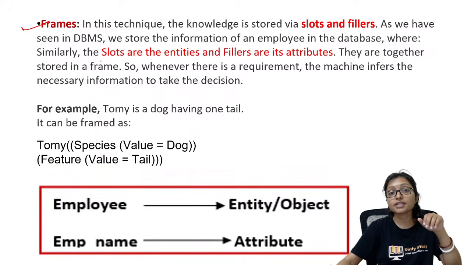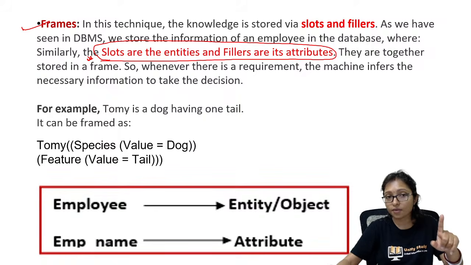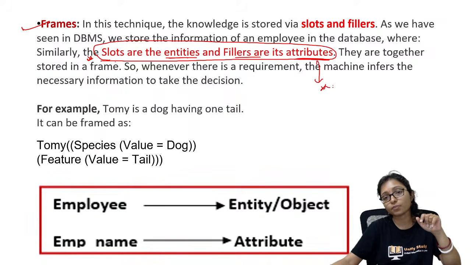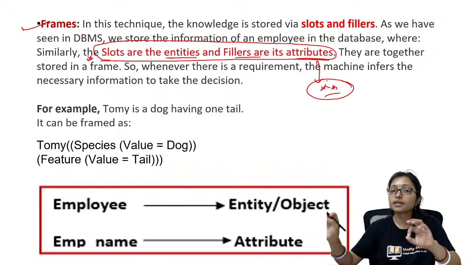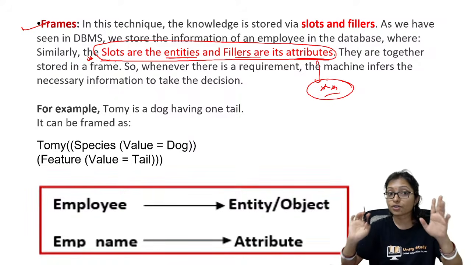Frame is representing entities and attributes. Here a very important statement can come. Slots are called entities and fillers are called attributes. Very important, must remember it. Slots are called entities and fillers are called attributes.